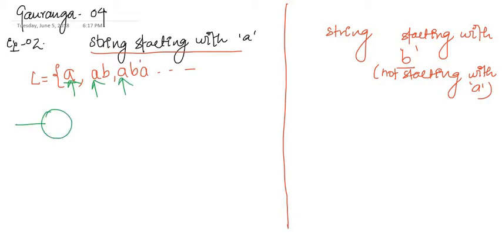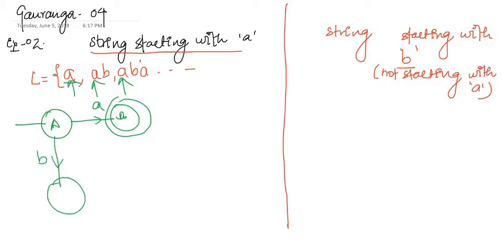As soon as the first A comes, we reach the final state. If it starts with B, we reach the dead state, because after that whatever comes, we will reject it. After the first A comes, whatever comes, we will accept. So that is the language, and that is the DFA.